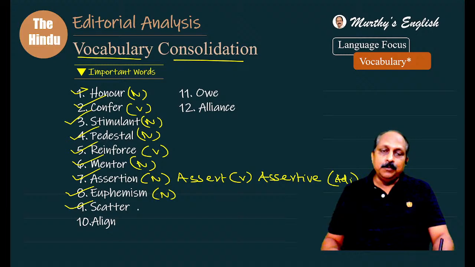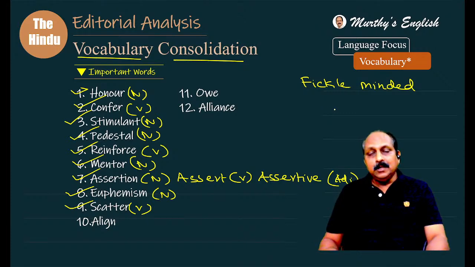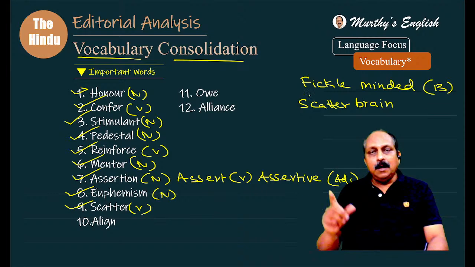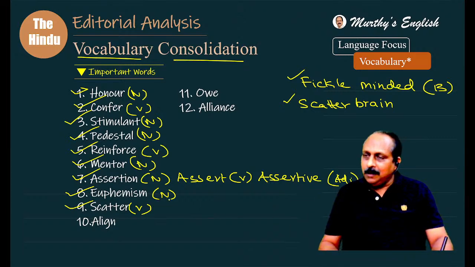Scatter, part of speech, verb. But here, I would like to give two words I should have given yesterday. Some people, they say something today, something else tomorrow, they keep changing. What is the word for that person? Fickle minded person. This is British English. Americans don't use fickle minded, they say scatterbrain. Americans say for the same thing, he is a scatterbrain. Scatter means what? To go in different directions. Ah, whimsical. Whimsical for what?